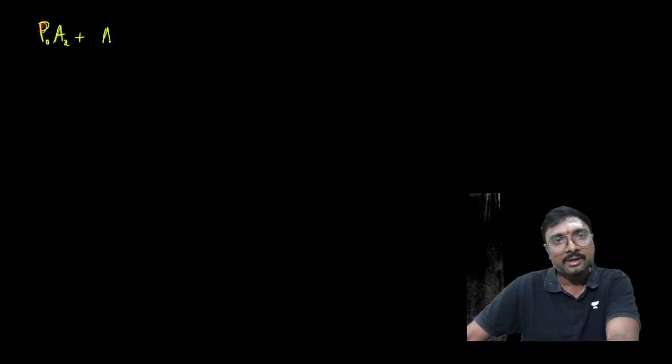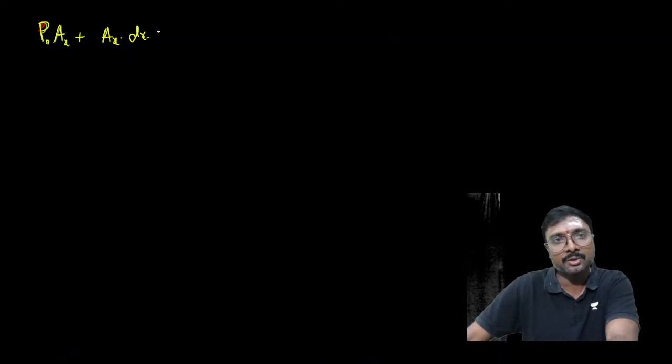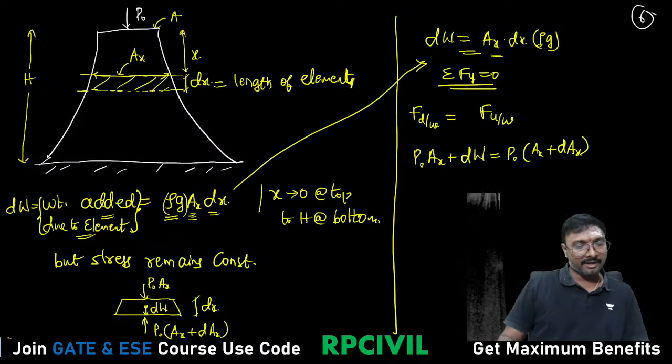The weight of this element is Ax into dx into rho g. That is dw, the weight added due to this element.